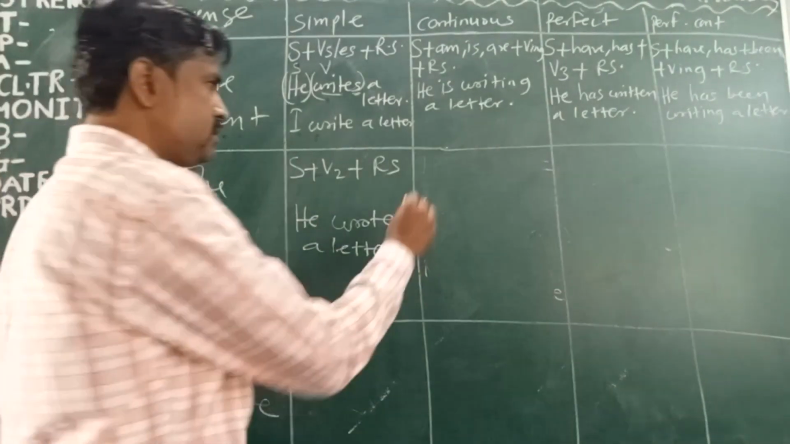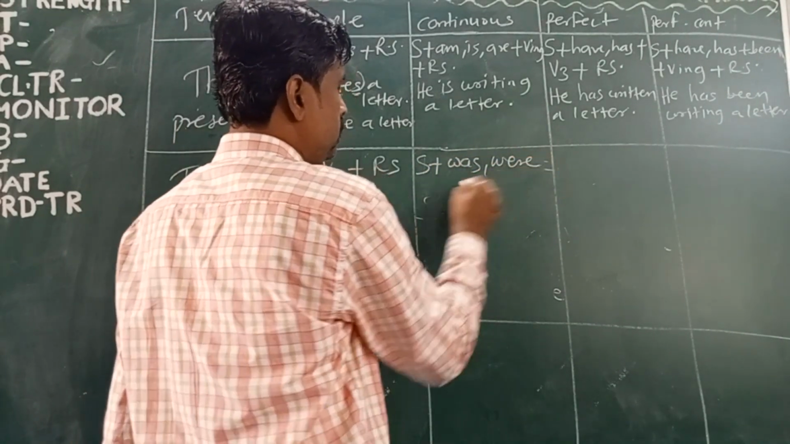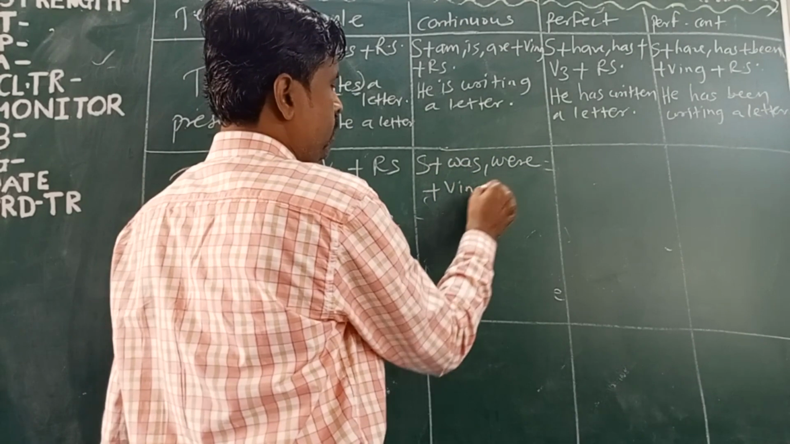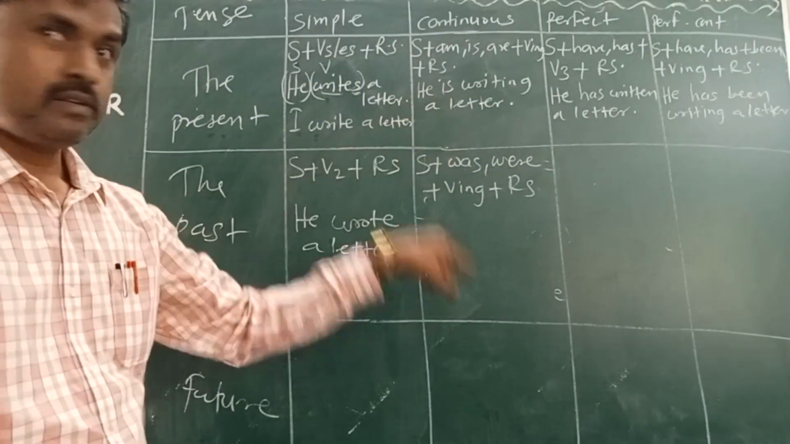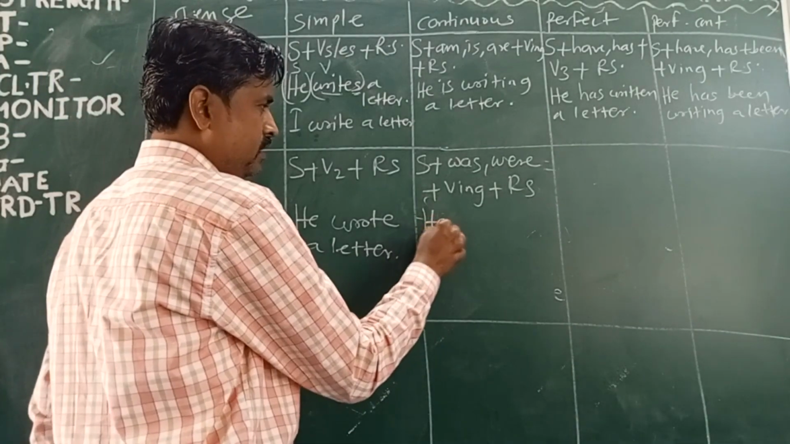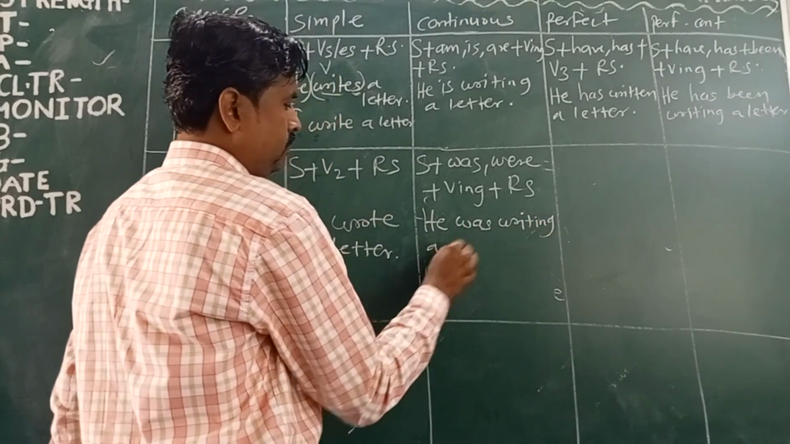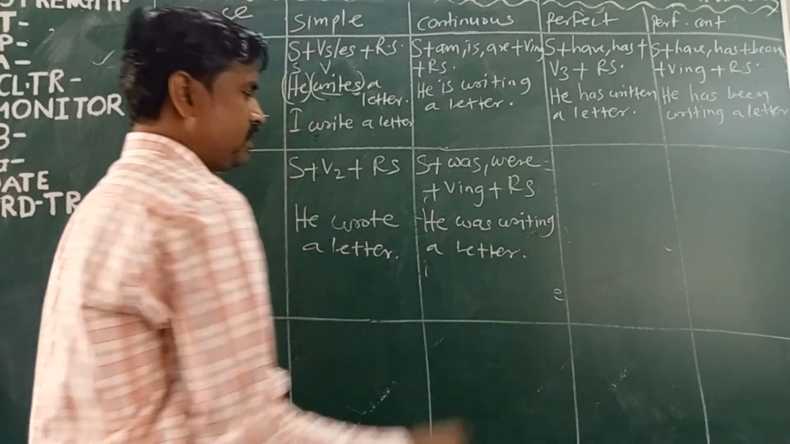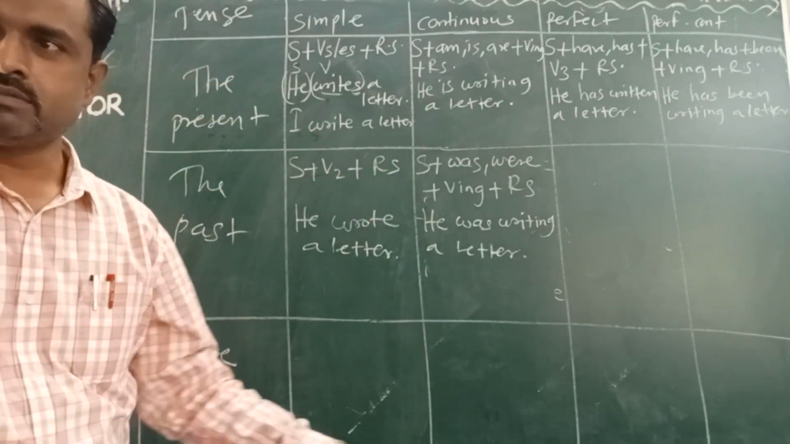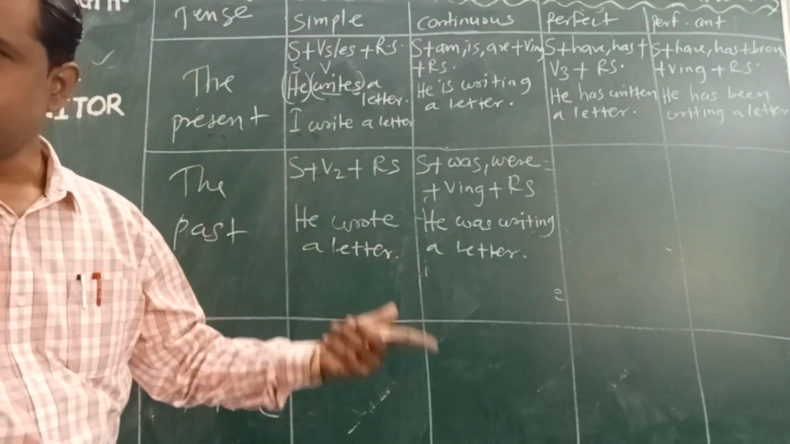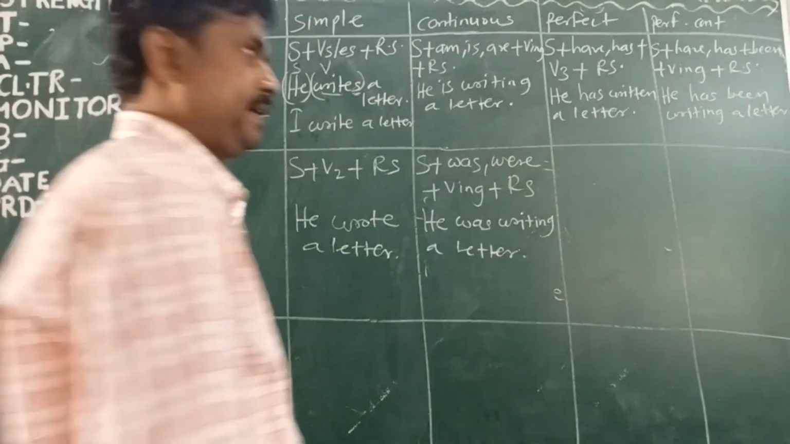Now past continuous. Subject plus was, were plus ing plus rest of the sentence. This sentence: I was writing. This one: he was writing a letter. Now this sentence, how can you convert it into past continuous? I was writing a letter. Simple.